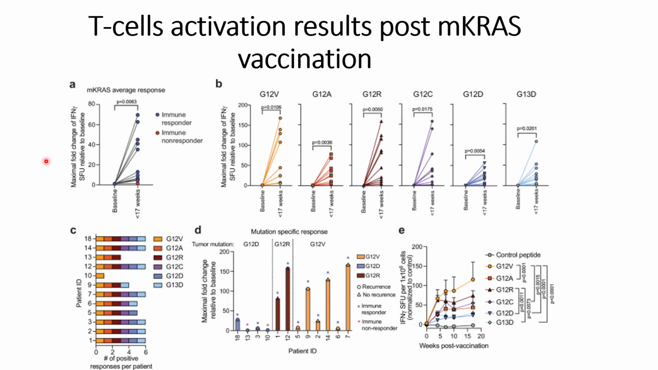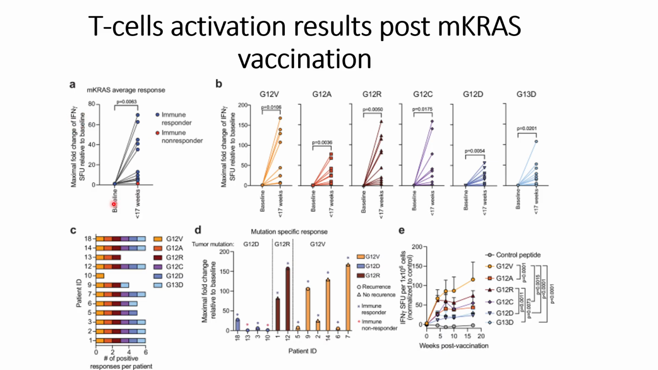So now let us go through the results that are presented in this figure. In the panel, they showed that they checked the T cell activation through this IFN-γ ELISPOT. Once the T cells get activated, one of the markers that they release is IFN-γ. So they checked the IFN-γ levels in pre-vaccination and post-vaccination PBMCs, and then compared the expression levels of IFN-γ.